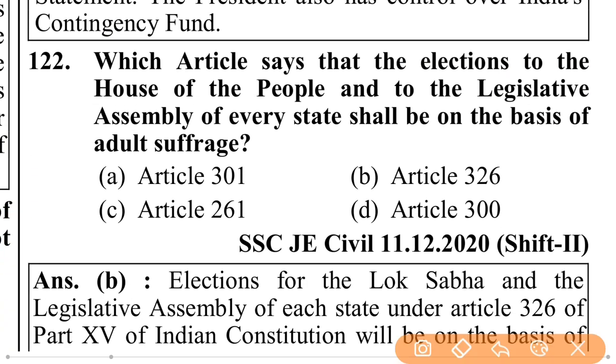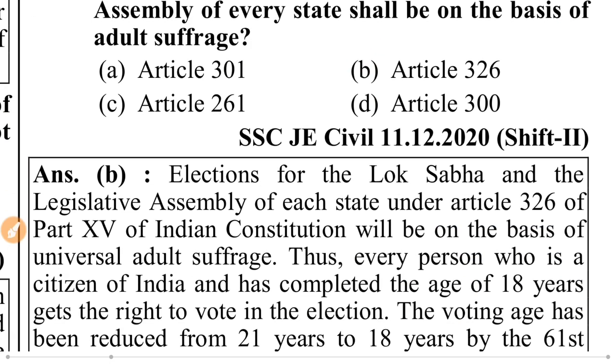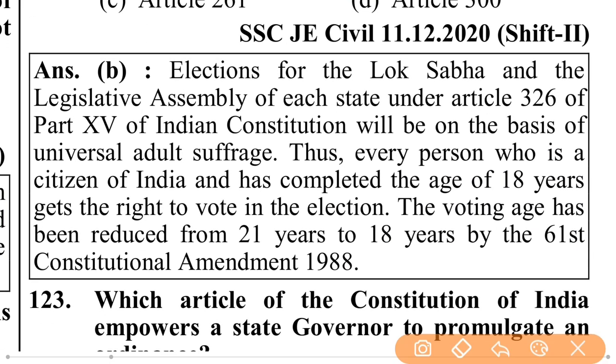Which article says that the election to the House of the People and to the Legislative Assembly of every state shall be on the basis of adult suffrage? 326. Election for the Lok Sabha and the Legislative Assembly of each state under Article 326 of Part 15 of the Indian Constitution will be on the basis of universal adult suffrage.